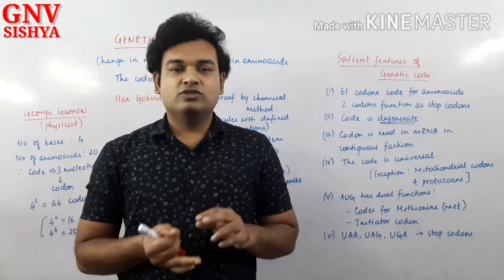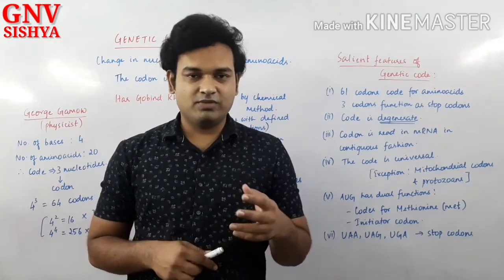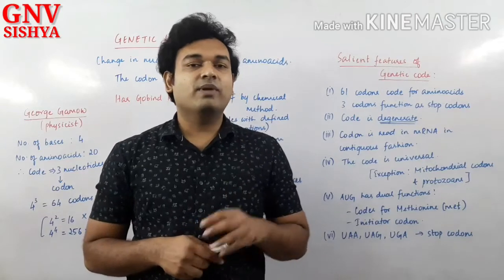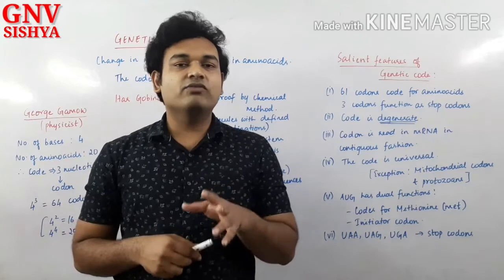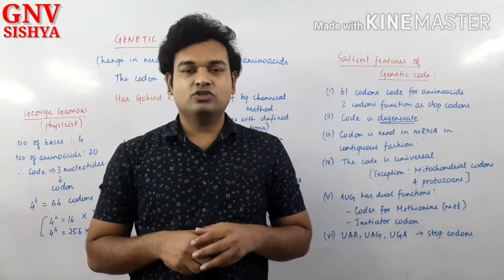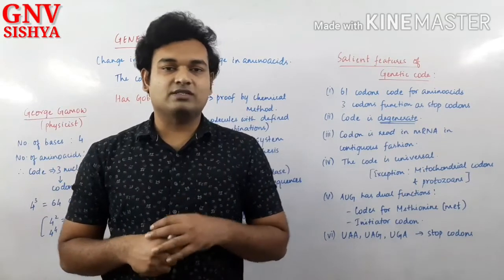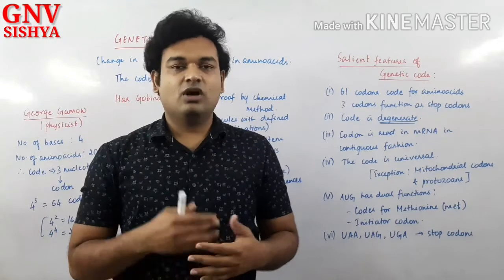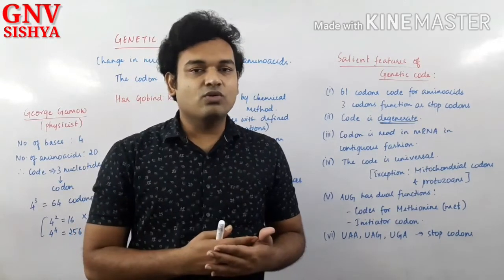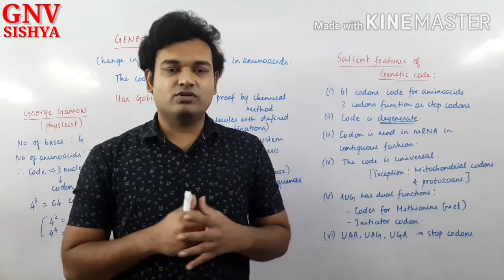So proteins may be useful in different ways, but basically all proteins are made up of only 20 different types of amino acids. Are you able to understand? So to form these 20 amino acids, nucleotides must be giving the code. Yes or no? So how is that nucleotide code changed into 20 amino acids? That is what we are going to discuss.